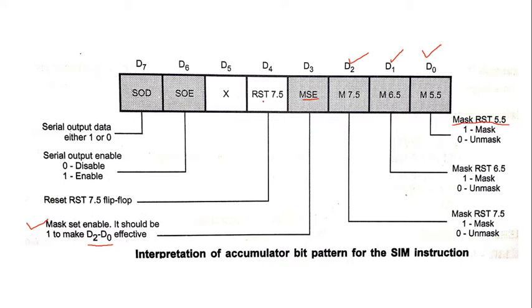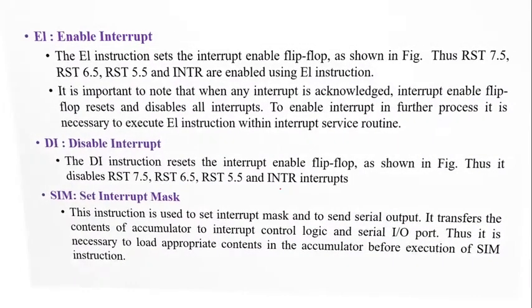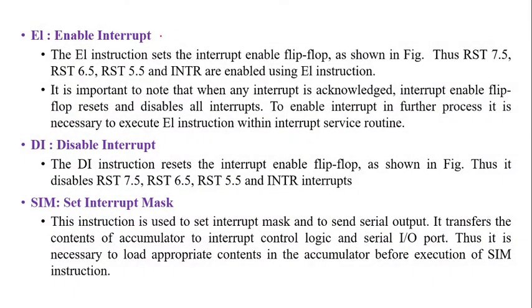Now the next one, RST 7.5, which is going to reset the RST 7.5 flip flop. Then we have the serial output enable, SOE, which we are going to enable. When it is 0, it is disabled, and when it is 1, it is enabled. And after that comes the serial output data, which is either 1 or 0, depending on the serial output data.